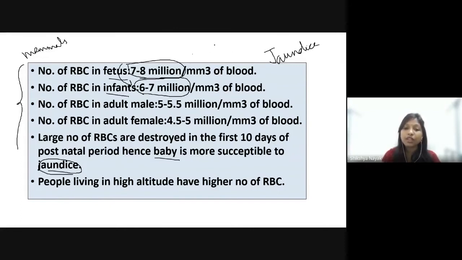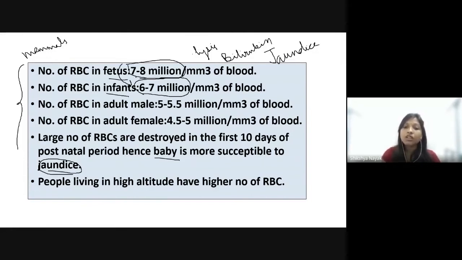So how does this jaundice actually occur? If lysis of RBC occurs, a chemical called bilirubin is secreted. Bilirubin is yellow in color. There is a remarkable lysis of RBCs in this fetal period.